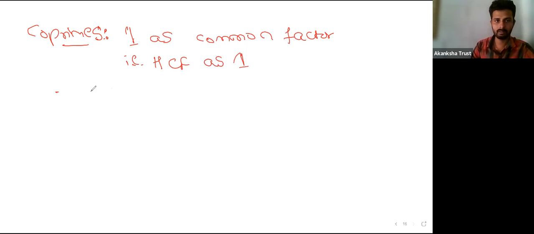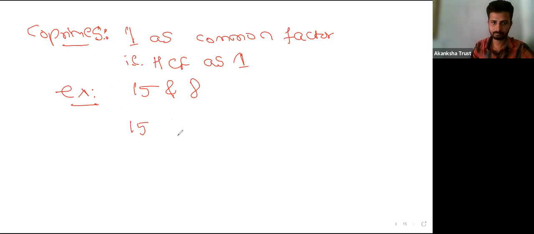For example, 15 and 8. If I take 15, it has factors 1, 3, 5, as well as 15, right? So these are the factors it can have.